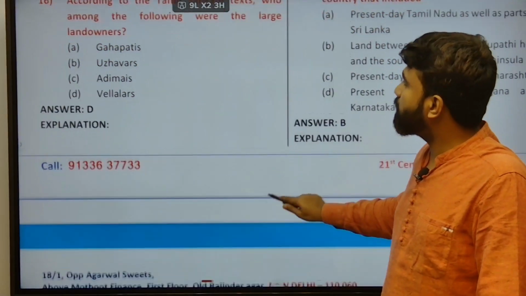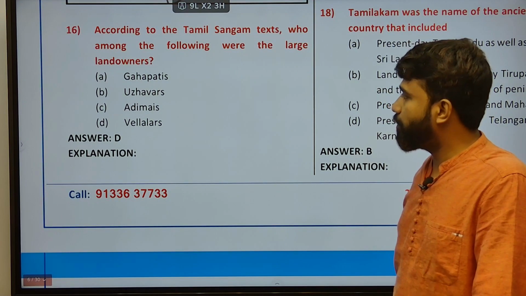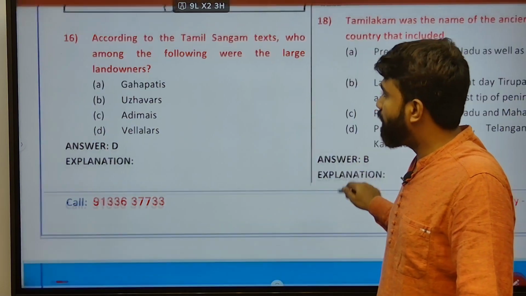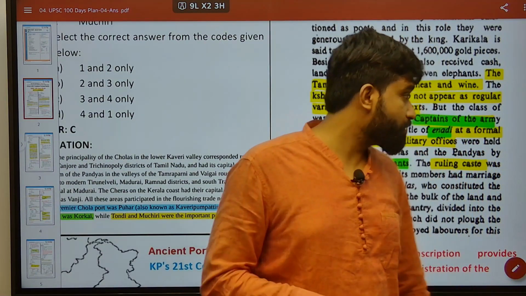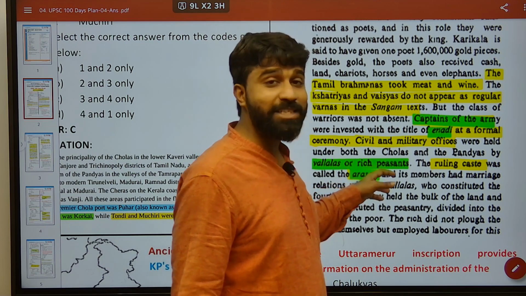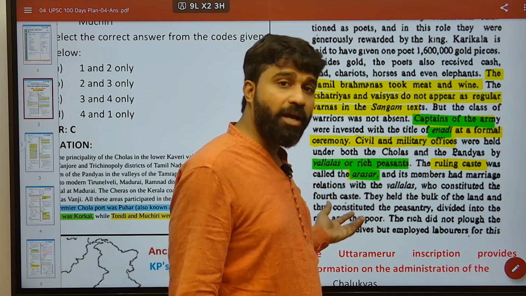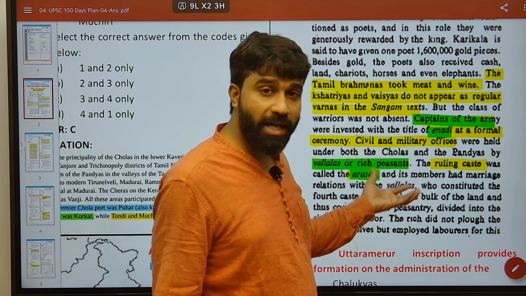Next, according to the Tamil Sangam text, who among the following were large landowners? Large landowners were termed Vellalars. They had many marital relationships to sustain their power during those times. Vellalars were rich peasants with a lot of wealth, and the ruling caste used to have marital relationships with them. The ruling class were named Arasar.